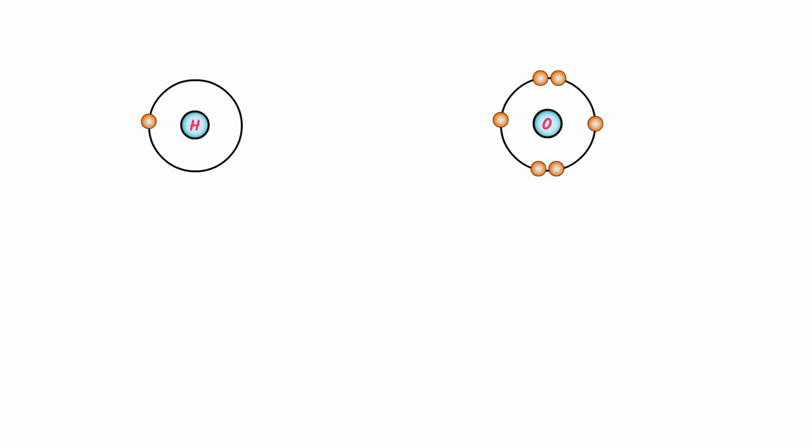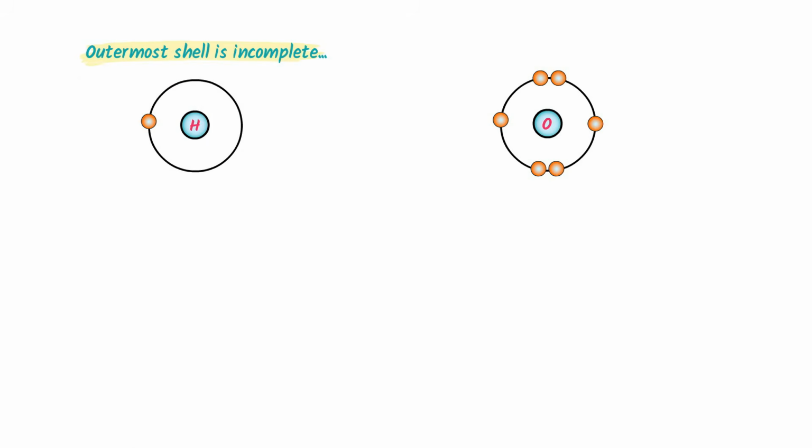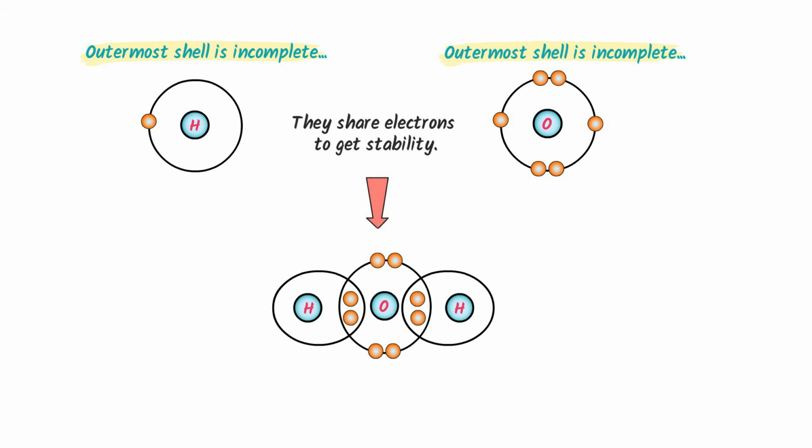Now consider hydrogen and oxygen where covalent bond is formed. They both are unhappy because hydrogen has 1 electron in valence shell while oxygen has 6 electrons in valence shell. Here, oxygen and hydrogen agree to share electrons in order to get stability. As a result of mutual sharing of electrons, duplet rule of hydrogen and octet rule of oxygen is completed. Thus we learn that covalent compounds follow that simple idea of electrons movement.